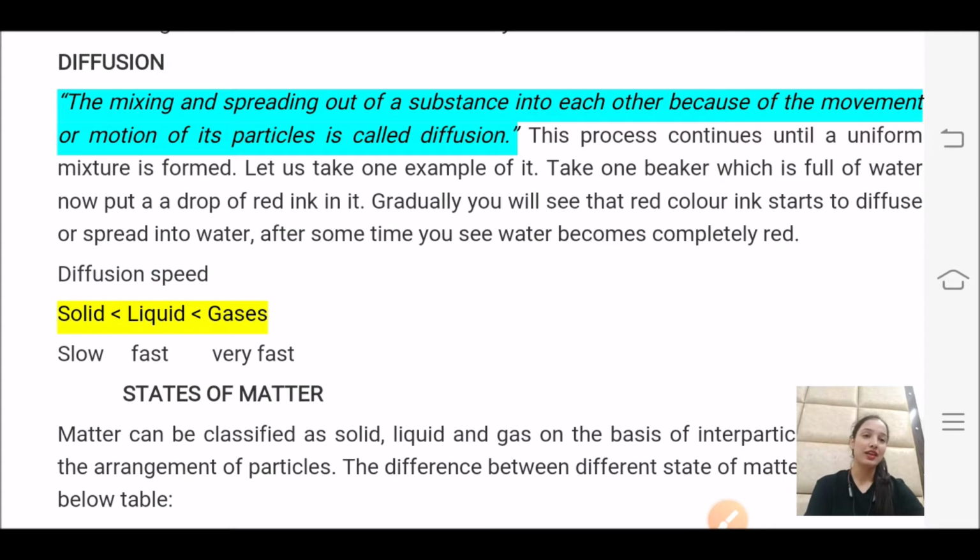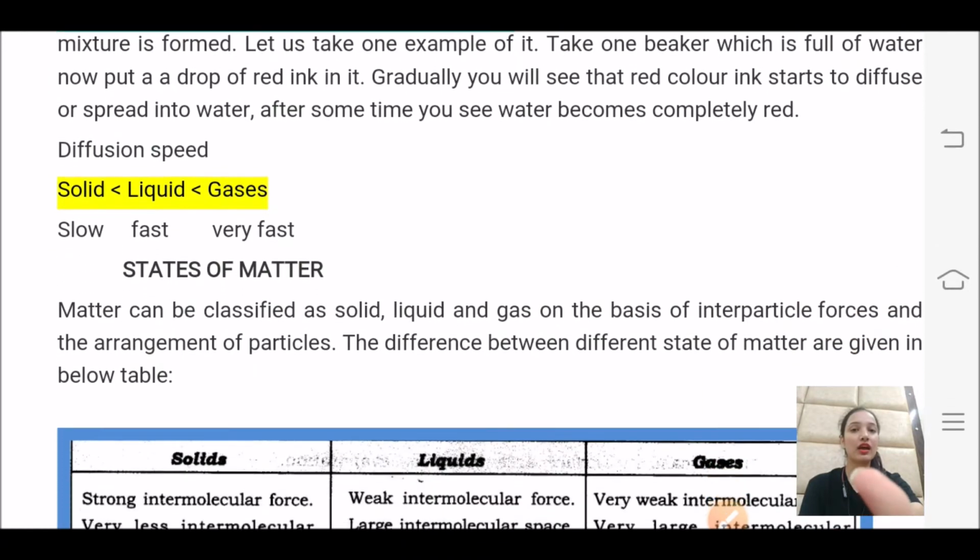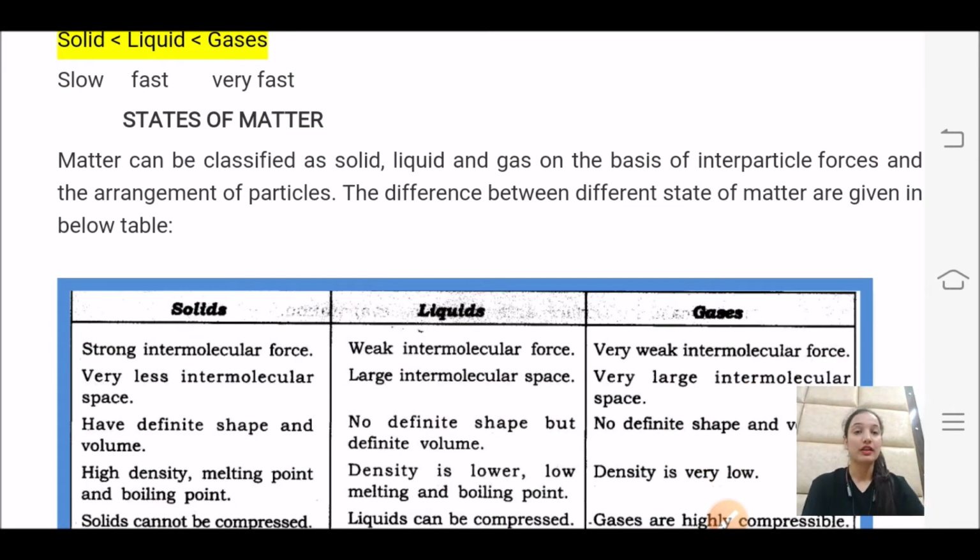Very easy and the most interesting topic of this chapter is state of matter, and you are very familiar with this topic. It's not a so new topic, so let us consider this topic. Now student, state of matter. I have already told you the state of matter depends upon the force of attraction present between the particle. If particle have more force of attraction, they will be closer to each other and they will form solid. If particle have least force of attraction, they will be far away from each other and they will form gas.